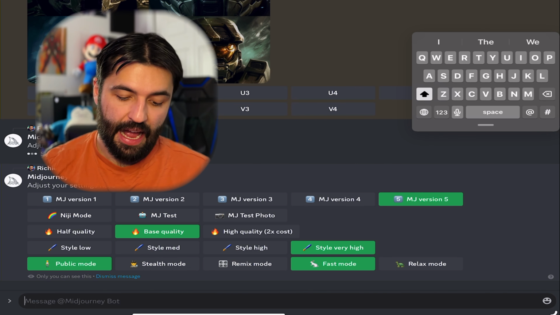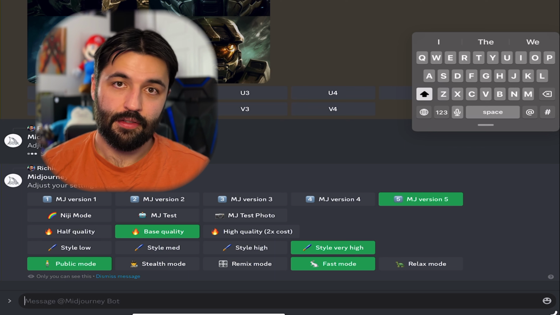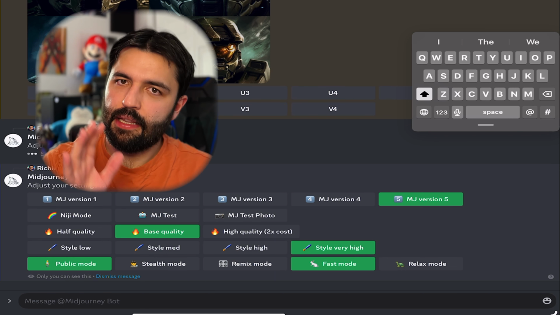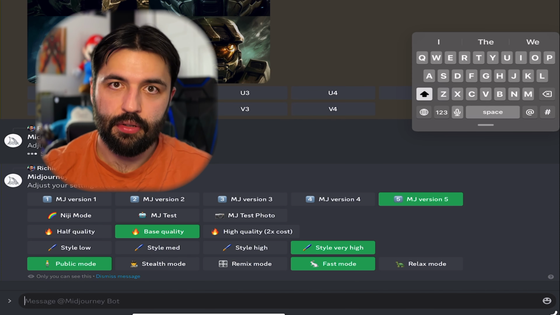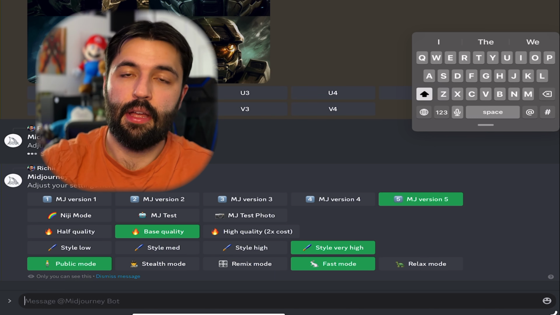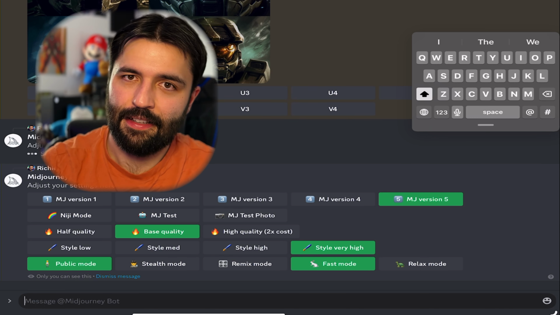You can see the style very high, medium, the remix mode, relax mode, and of course stealth mode. If you are using the basic tier though, I do recommend being a little careful with how much high quality you use, because it will eat up your time allowance for your tier usage. But with the higher tiers, your imagination is the limit.